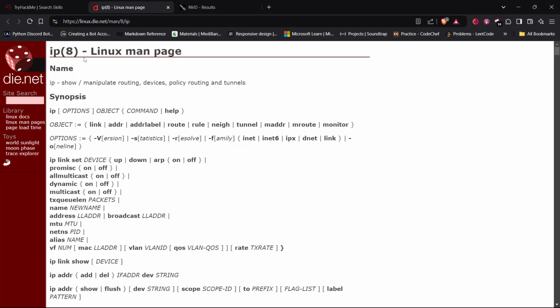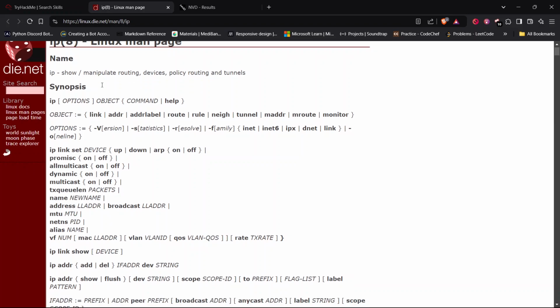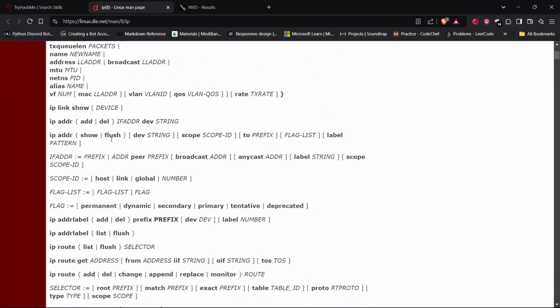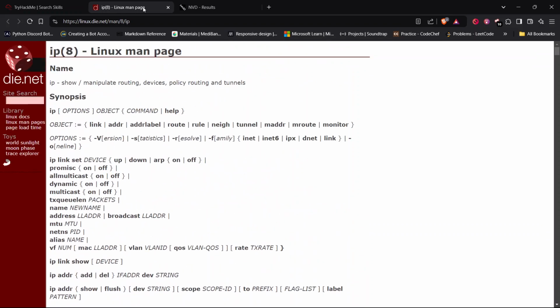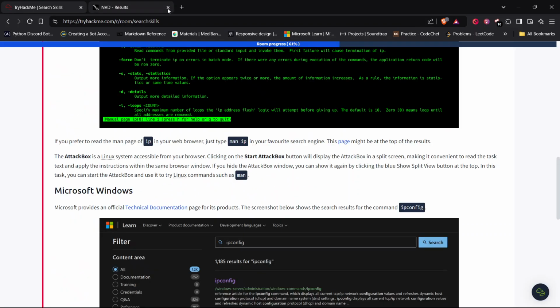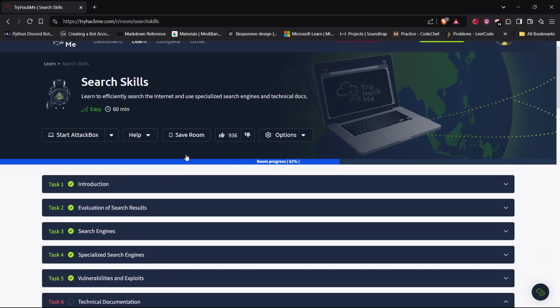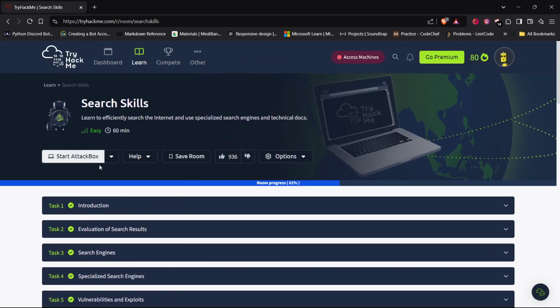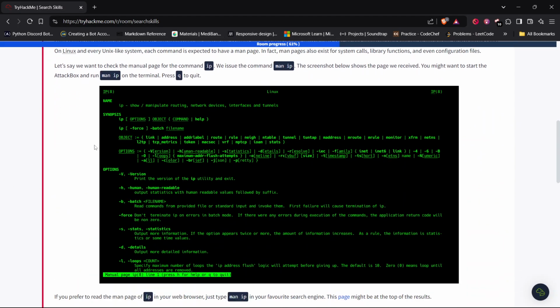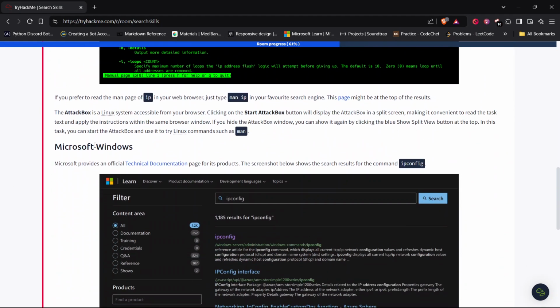Yes, this is an official manual page of the Linux commands. The AttackBox provided by TryHackMe is also a Linux system accessible from our browser. We can use this AttackBox to verify these Linux commands.